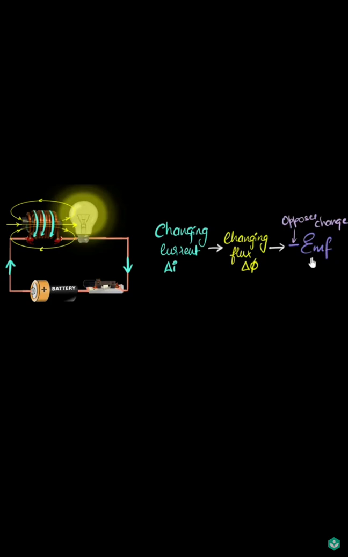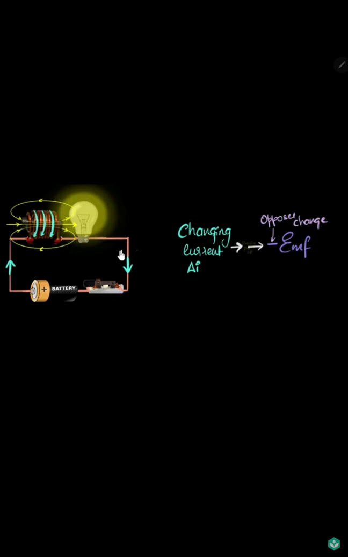So that gives the opposition to the change of the EMF. Therefore, if you are changing the current, the flux is going to change. If the flux changes, then an EMF is going to be produced in the coil. So we can write, if we are changing the current, then there is a change in the EMF. So the EMF is equal to